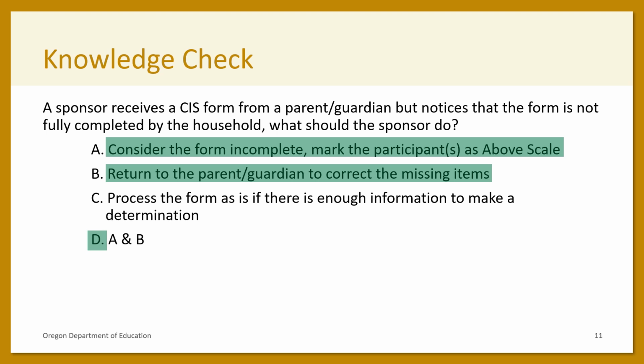Sponsors may decide to return the form to the parent or guardian to correct the missing information. If a form is returned to the parent or guardian, the form may not be processed by the sponsor until it is returned and complete. The sponsor may also make the decision to determine the participant's eligibility as above scale since the form is incomplete when submitted.